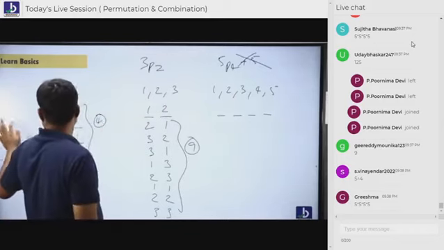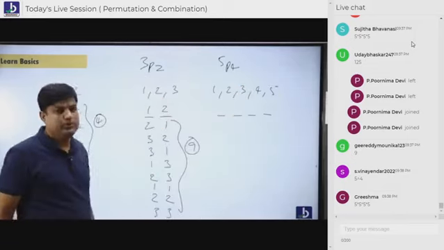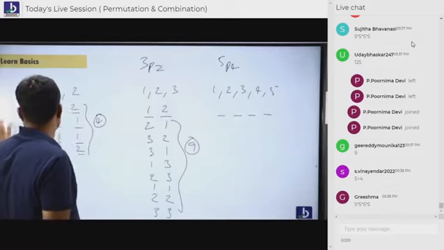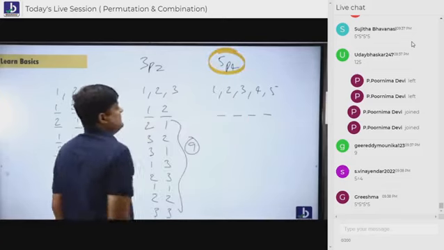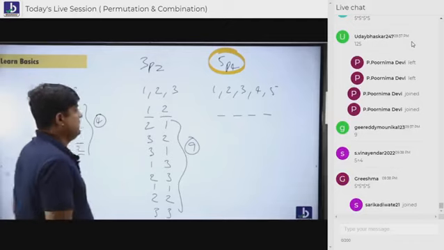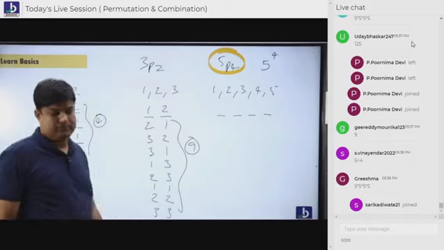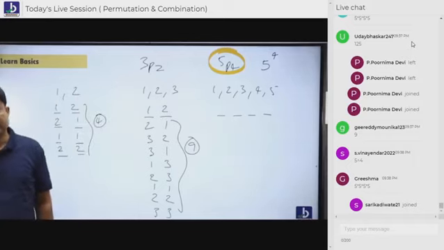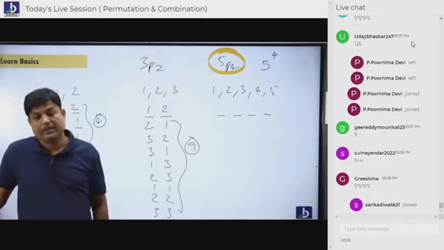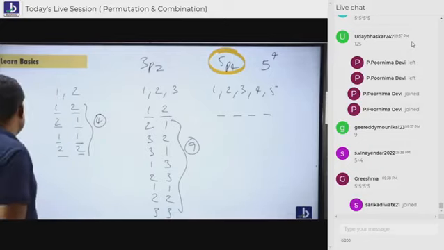Clear? So how to do it with repetition? Without repetition, you got the answer. When repetition is allowed, it's not 5P4. It is 5 power 4. Understanding, everybody, students? It is 5 power 4. It's not 125, Bhaskar. It is 625. The basic difference is what?